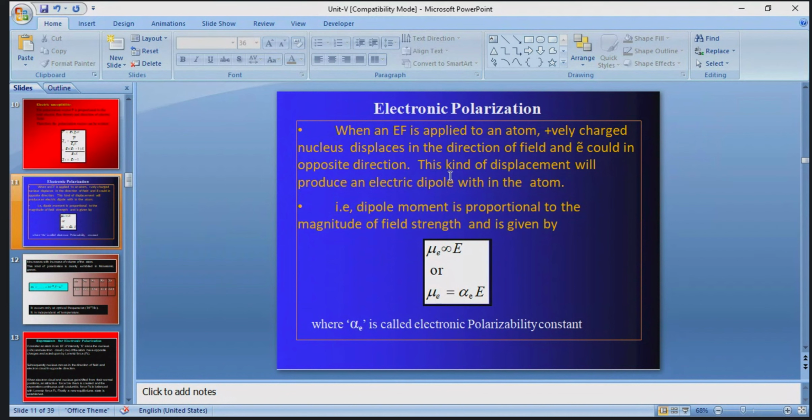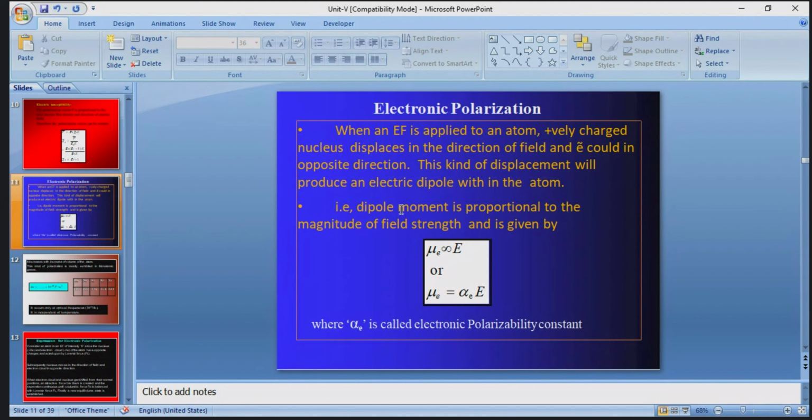Here, simply remember, when the dielectric material is placed inside the parallel capacitor plates, the negative charge carriers move opposite to the direction of the applied electric field, but positive charge carriers move in the same direction as the applied electric field. This kind of displacement will produce an electric dipole within the atom.